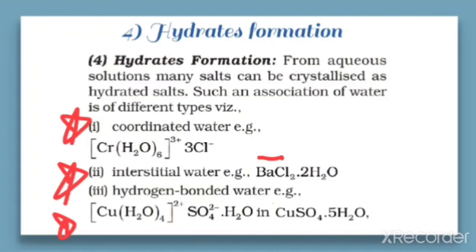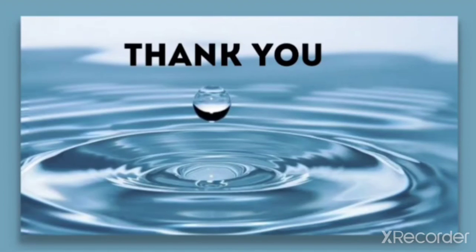This is also important because a question will be asked to write a short note on the different types of hydrates. So here we have discussed some of the important properties, that is the chemical properties of water, in this